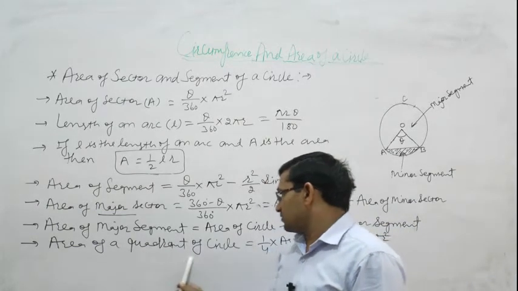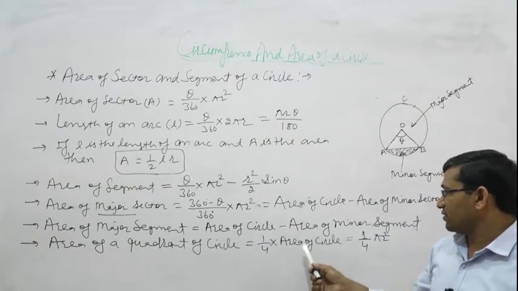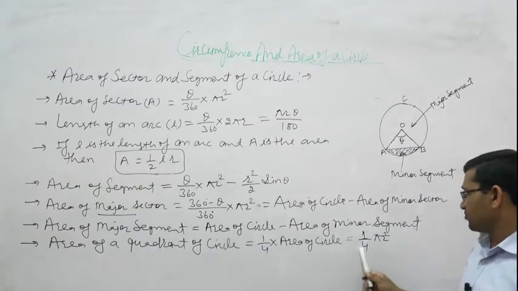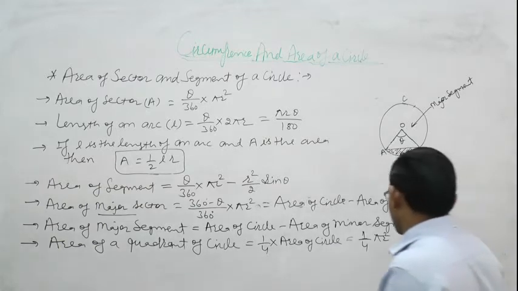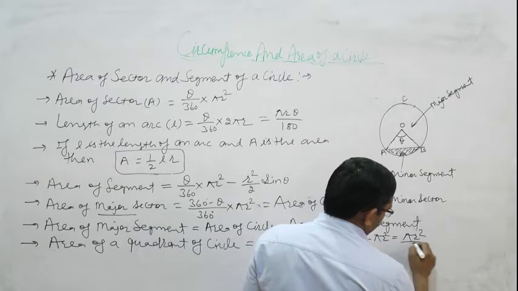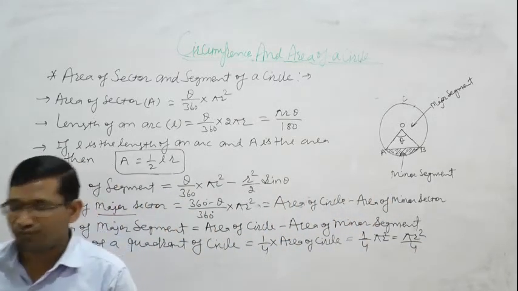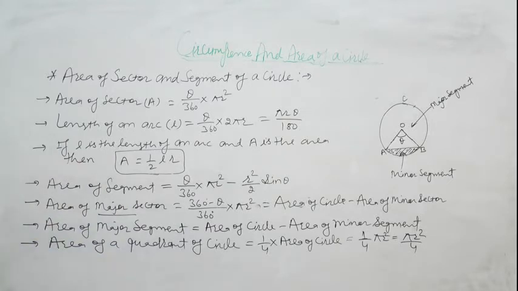Area of a quadrant of circle is equal to 1 upon 4th multiply area of circle, that is 1 upon 4 pi r square. We can also write in simple form pi r square upon 4.